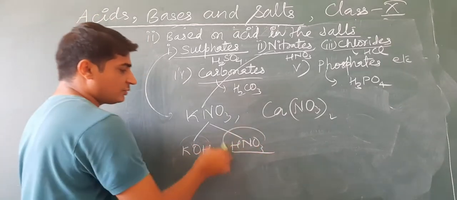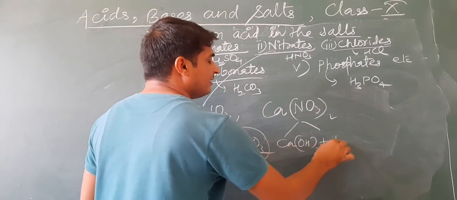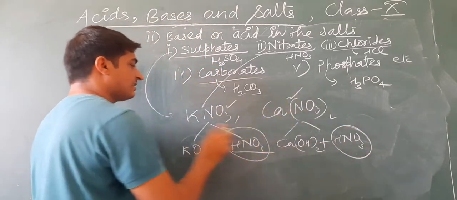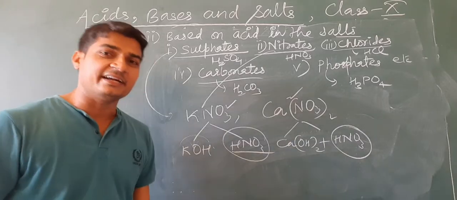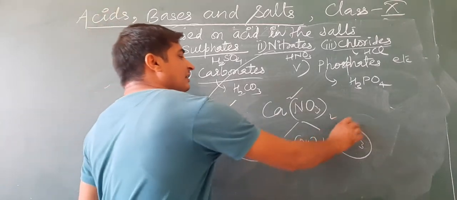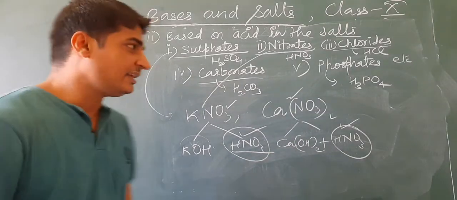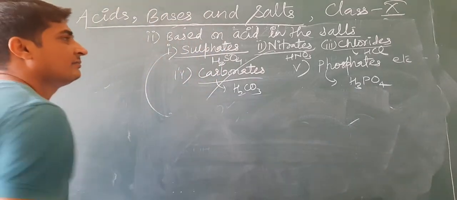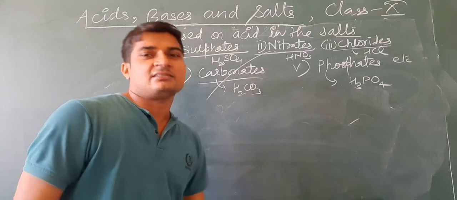KOH is the base and HNO3 is the acid. Ca(NO3)2 is made up of calcium hydroxide and HNO3. So in all the nitrates, whether it is potassium nitrate, calcium nitrate, sodium nitrate, or silver nitrate, the acid component is nitric acid or HNO3. So they are classified as nitrates because the acid used in their formation is nitric acid.